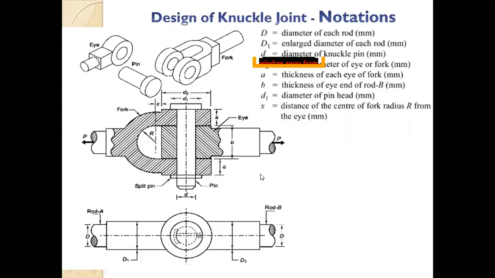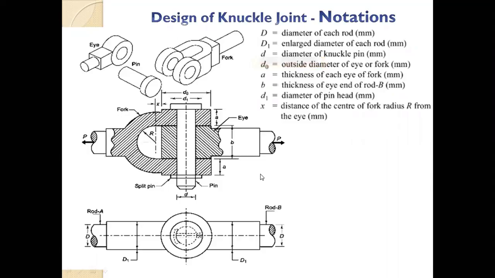So I hope it is clear: what are A and B? These are the thickness of the eye and fork. And then X is the distance of the center of the fork radius from the eye. We have to give a curved shape to the fork, right? The fork has two eyes, and those have to be separated by a curve. The center of that curve, which is a half circle, is at a distance X from the end of the fork side, and that diameter is R actually.